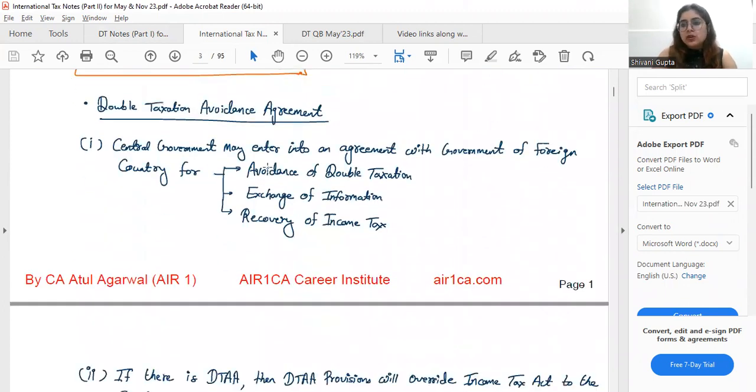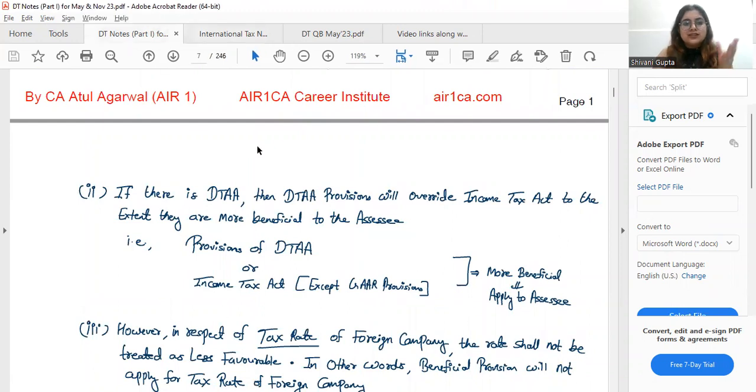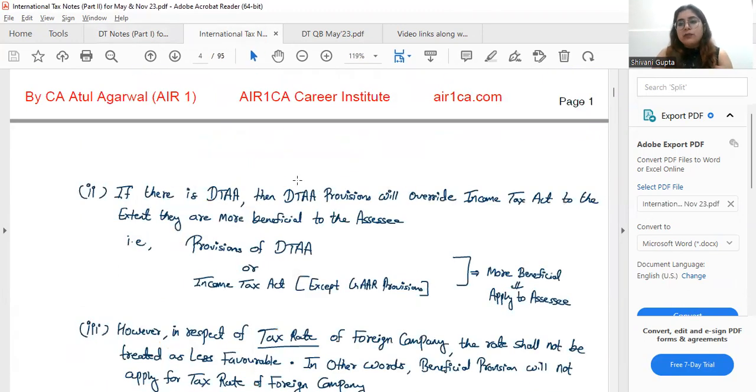So you can make your own small notes, or highlight on those, because one day before the exam you will not be able to refer these notes, as they are approximately 246 and 95 pages, 350 pages of notes, which you cannot go through in one day. You just have to prepare small notes or highlight whatever you need to learn, so you can go through it fast one day before your exam.